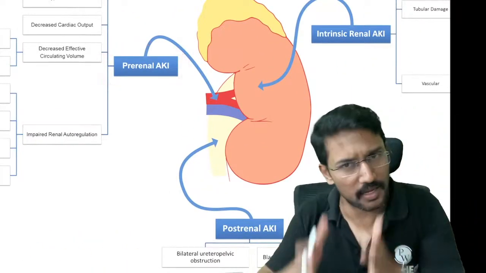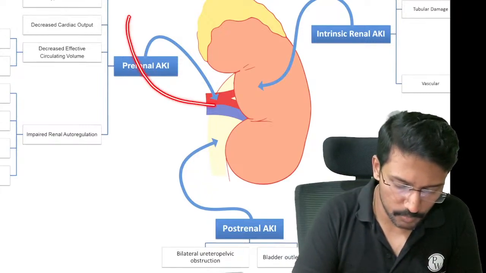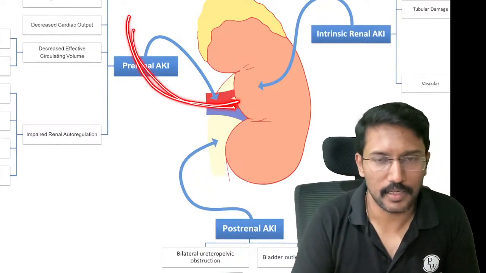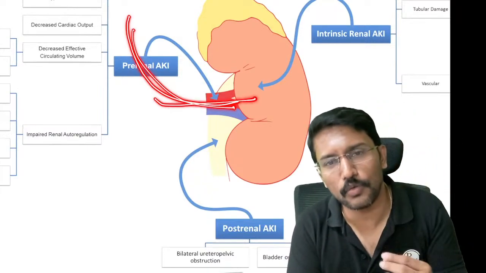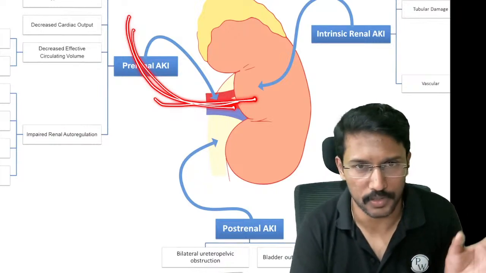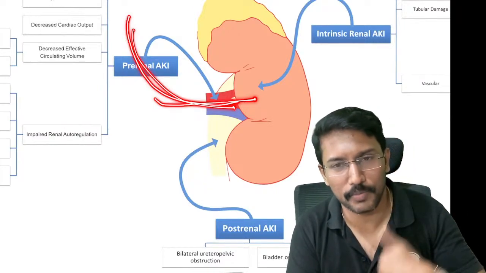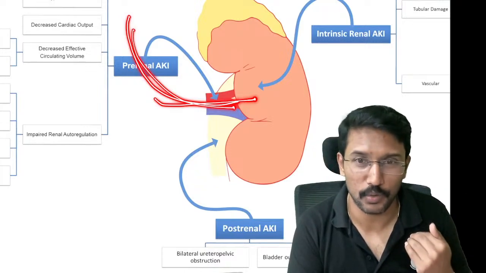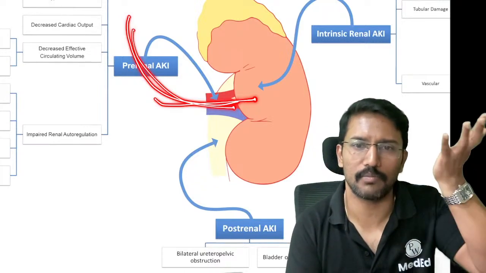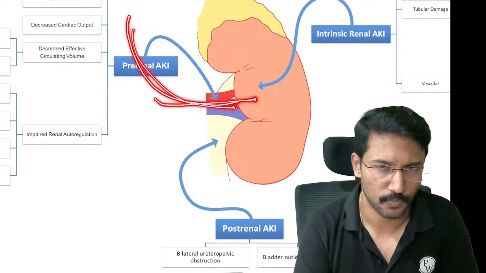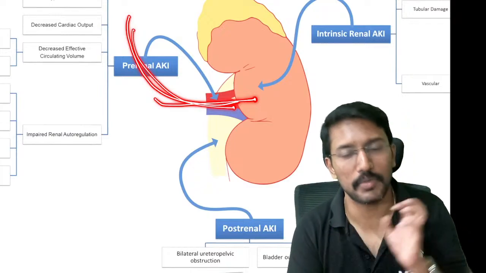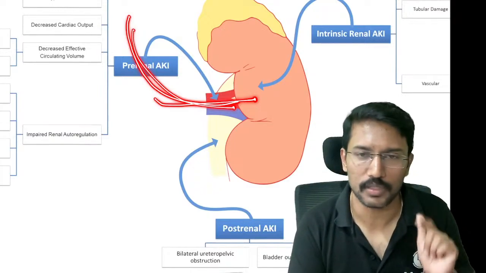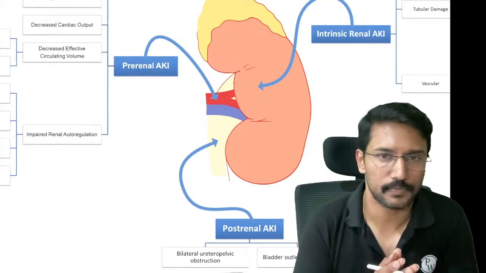That means the problem is not in the kidney itself. Kidneys receive blood supply from the renal artery, right? If kidneys are not getting sufficient blood supply, how will they work? They can't do good work. Because of that, they will not be able to produce urine, clear creatinine, or clear urea. So urea and creatinine will rise and urine output will fall. So when the problem is not in the kidney, but the blood supply to the kidney is reduced, we call it pre-renal AKI.